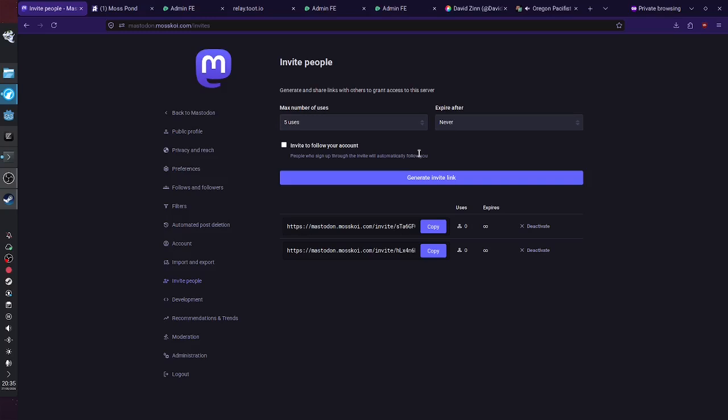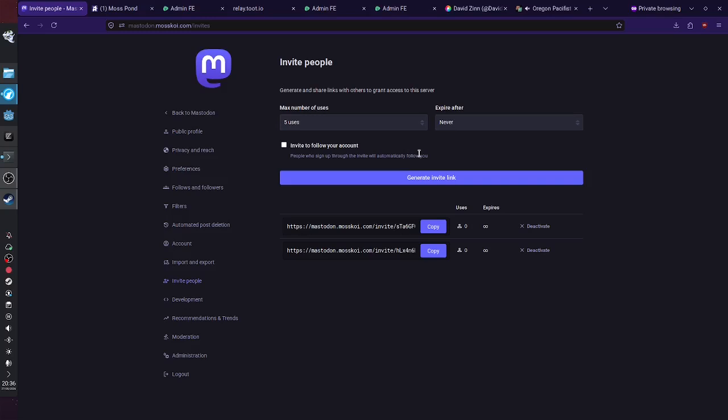One thing that I can say about inviting people over and just generally logging in and creating your first account for Mastodon is it's really weird when it comes to email. It will require you to have a real email for your first account. I don't know why they do that. I don't like putting my email and stuff. It's my own server. You can bypass this, but you have to use the command line, the ctl for Mastodon, and you'll have to take a look at the documentation to see how you do that. It's just a one-time thing. For everybody else, whenever they're creating their account, they will be asked for email.